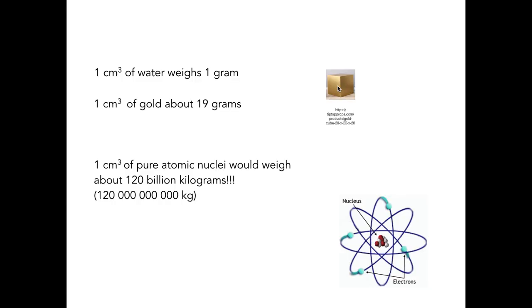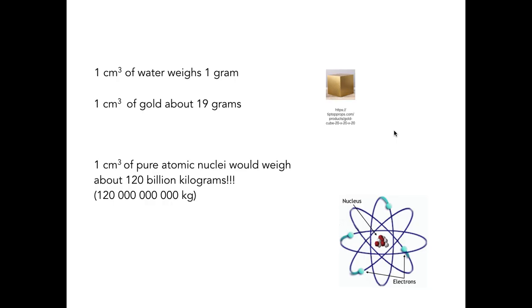So we have another cube, same dimension, 1 centimeter by 1 centimeter by 1 centimeter, but it's not made of pure water, but pure gold. That 1 cubic centimeter cube will have a mass of about 19 grams. In other words, the density of gold is 19 grams per cubic centimeter. The density of water is 1 gram per cubic centimeter.